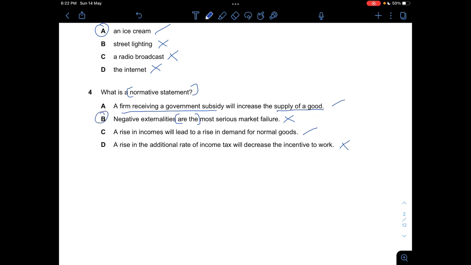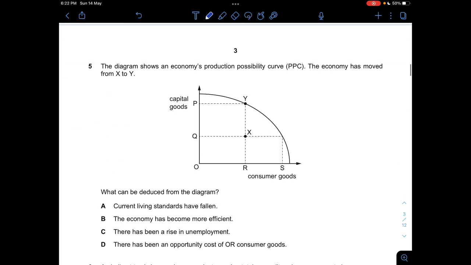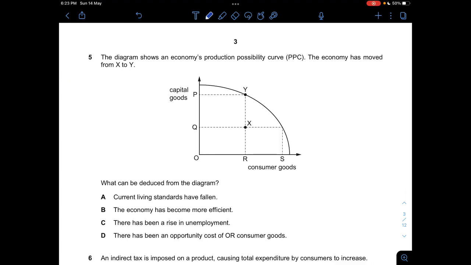Right, so let's take a look at this and move on to question 5. The diagram shows an economy's PPC. The economy has moved from X to Y, so it's within the PPC to a point on the PPC. And what can be used on the diagram? So X to Y, so something like this.